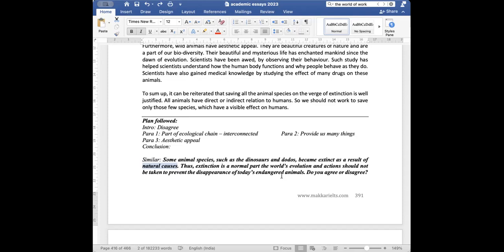Ma'am, to disagree. Obviously, disagree, and all the points which we have done in the above essay, they will come because all animals are important. It is not that because it's natural, we should let them die. And now you can write that now it is well known that animals are dying because of human activity. So it is our moral responsibility to conserve these animals. Earlier it was not so.